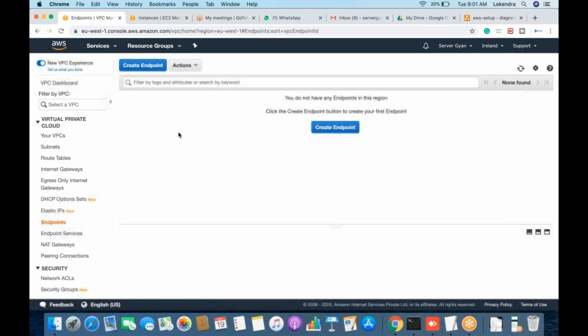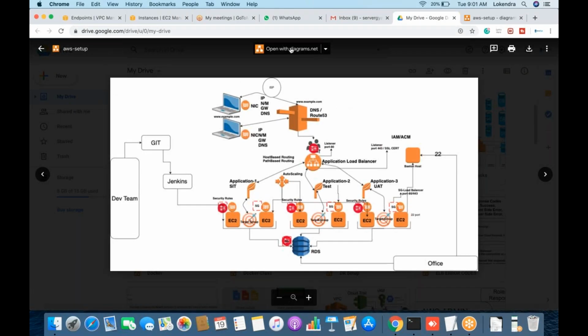So once you have this endpoint, obviously it will allow you to access that particular component from a VPC where internet access is not allowed. Like you have created such a VPC. Okay, let me go here.